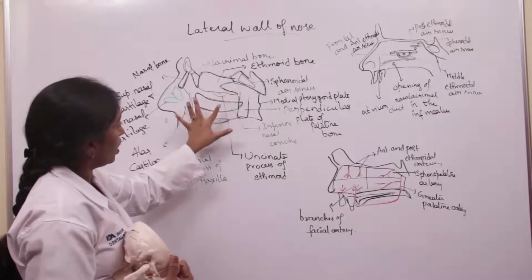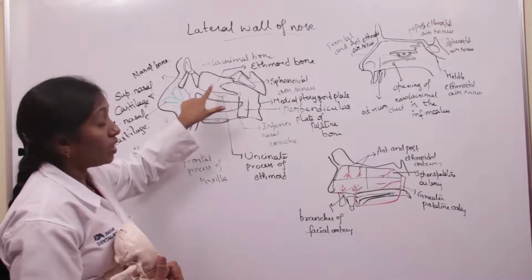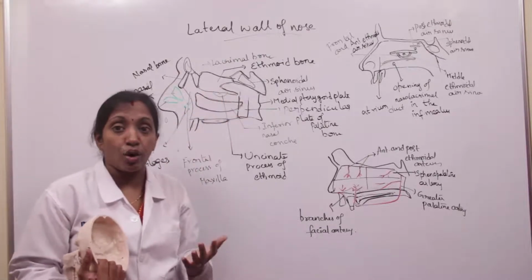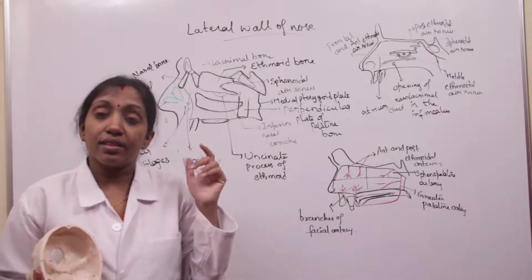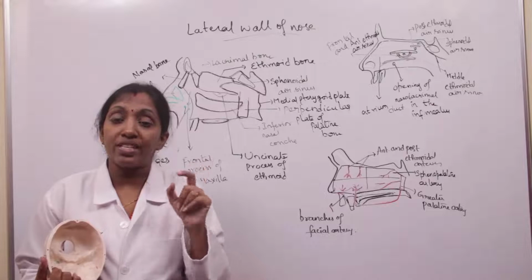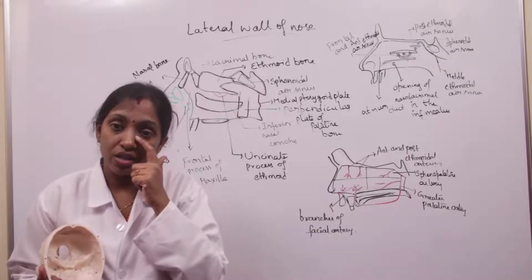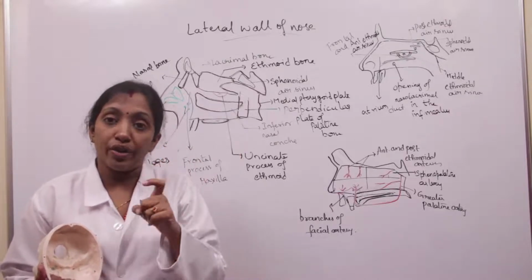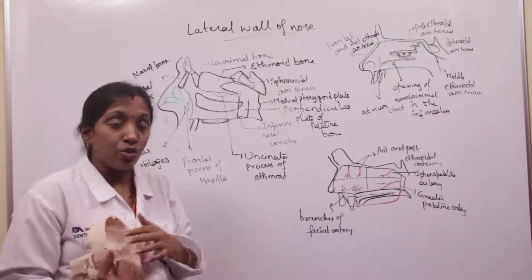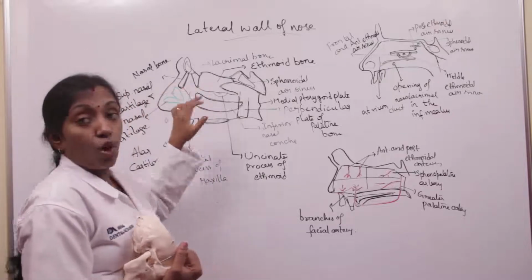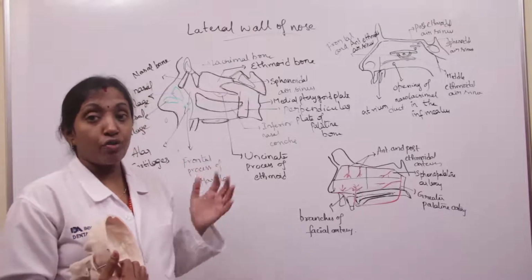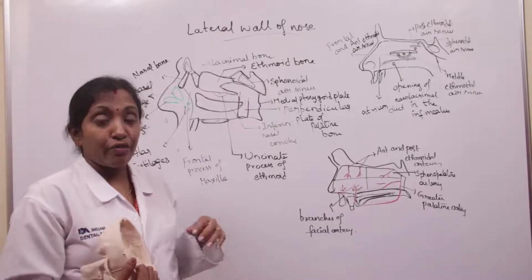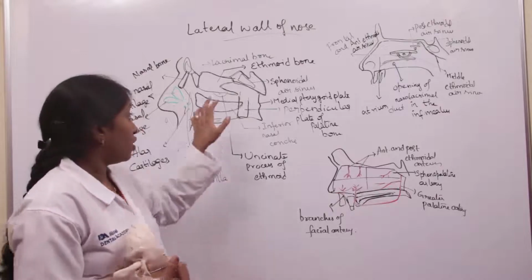This is the middle concha and the inferior concha. We have three conchae: superior, middle, and inferior conchae. These conchae project downwards and medially from the lateral wall of the nose. The superior concha and middle concha are parts of the labyrinth of the ethmoid. They are derived from the labyrinth of the ethmoid.